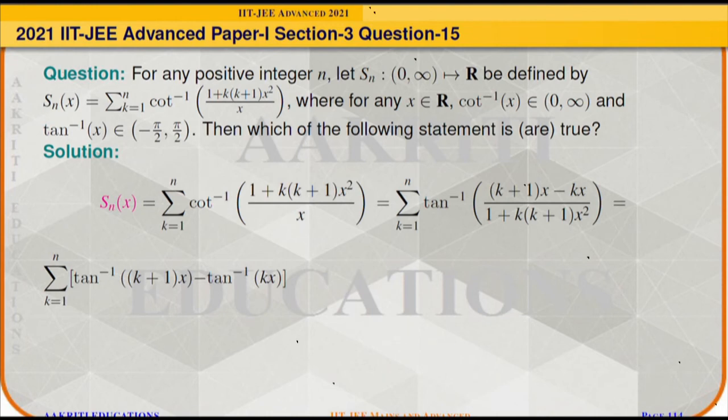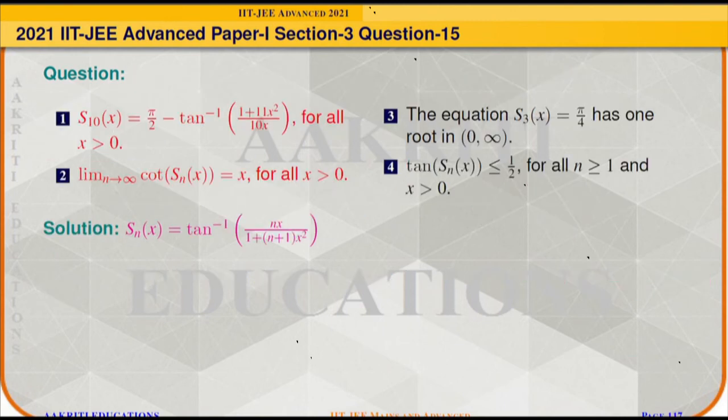So using the formula of tan inverse, it can be split into tan inverse of (k+1)x minus tan inverse of kx. And if we sum it from k = 1 to n, it will come out as tan inverse of (n+1)x minus tan inverse of x. And with further simplification, it will lead to tan inverse of nx/(1 + (n+1)x²). So now we have obtained the mapping Sn(x) in terms of tan inverse.